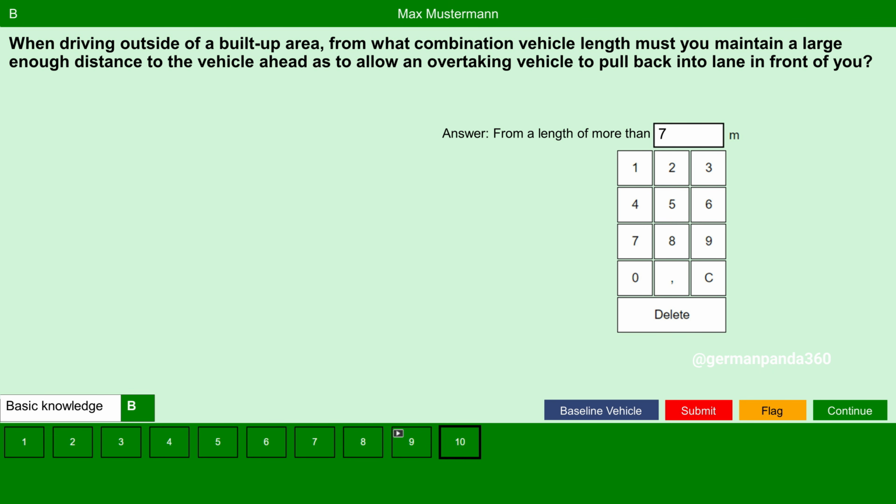According to Straßenverkehrsordnung section 4, anyone who drives a motor vehicle for which a special speed limit applies, here in our case it is the combination vehicle. Combination vehicle could be a car with a trailer or a truck with a trailer or a car with a caravan, which is longer than 7 meters, must always keep a sufficient distance from the motor vehicle in front when driving outside of built up areas so that an overtaking vehicle can pull back into the lane in front of us.